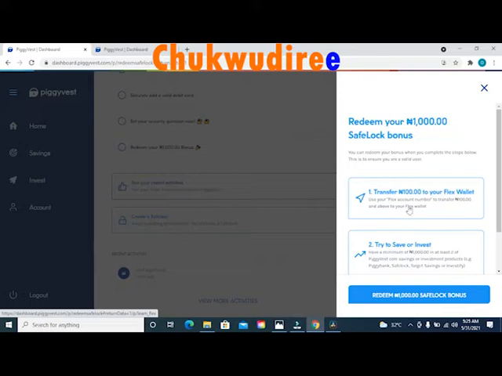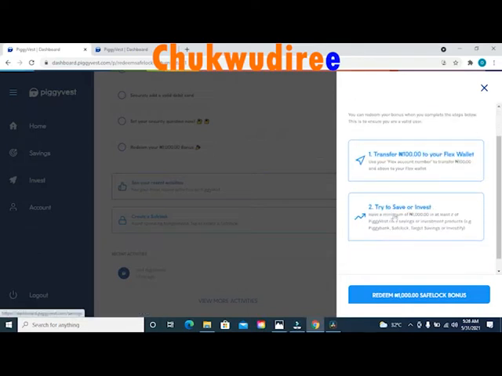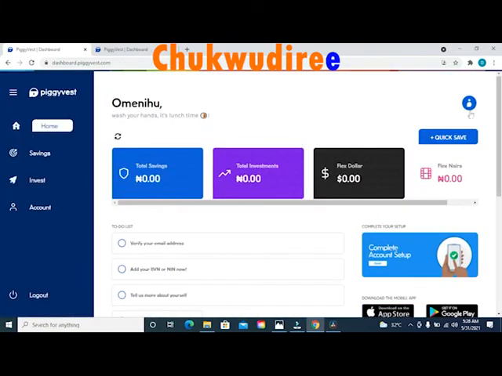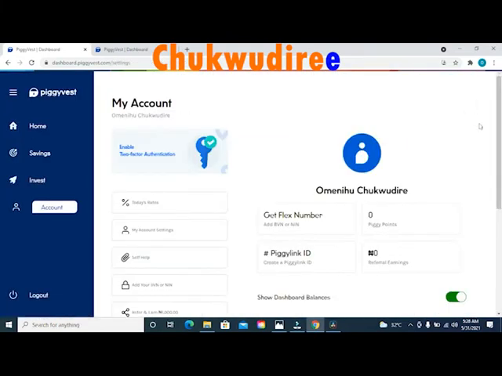Once you get this message on your screen, there are two things that you need to do to redeem your 1000 naira safe lock bonus. You need to transfer at least 100 naira to your Flex wallet account. That's the first option. To do that, click on the little icon at the top right hand side of your screen and you will be taken to this page.